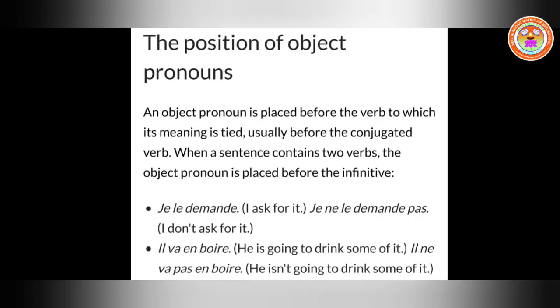Next one, il va en boire. Here you can see that en is placed before boire because there are two verbs in that sentence. Va is the conjugation of aller, written in present form, and boire is in infinitive. So it is placed before the infinitive. Il va en boire, he is going to drink some of it. When you write it in negative form, il ne va pas, the negative goes before and after the conjugated verb, then comes the pronoun. So that is the placement you have to know. Il ne va pas en boire, he isn't going to drink some of it.